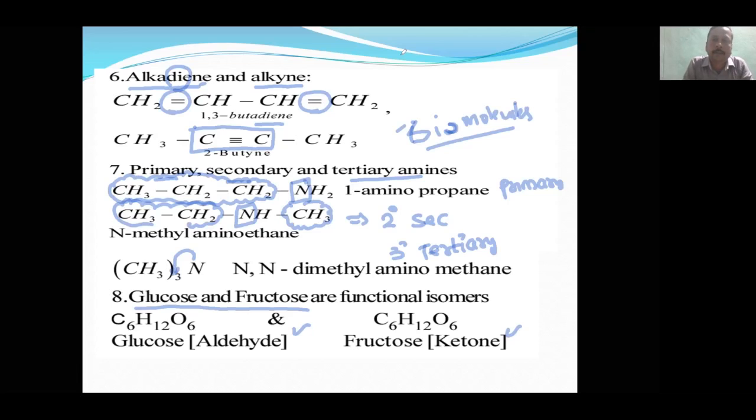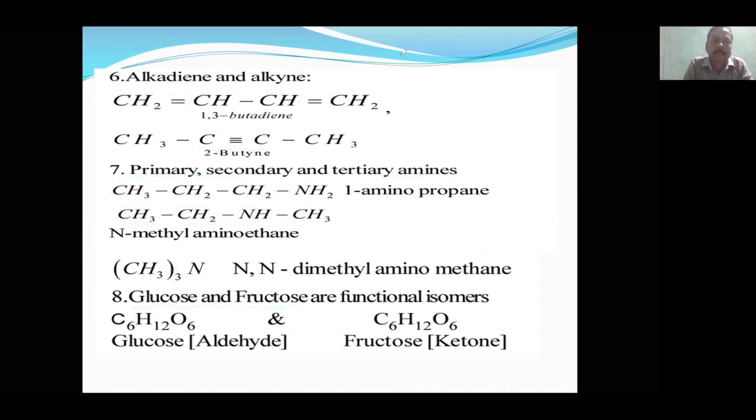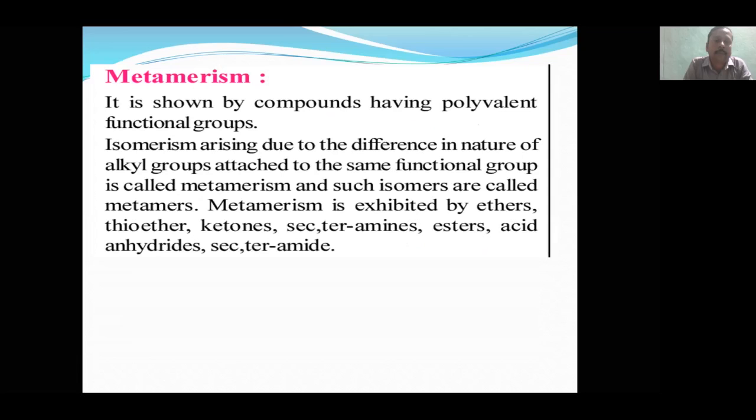Now let's see the next chart. Then comes metamerism. What I told you, they must have a polyvalent functional group. Polyvalent means the valency must be more than one. I will take some examples.